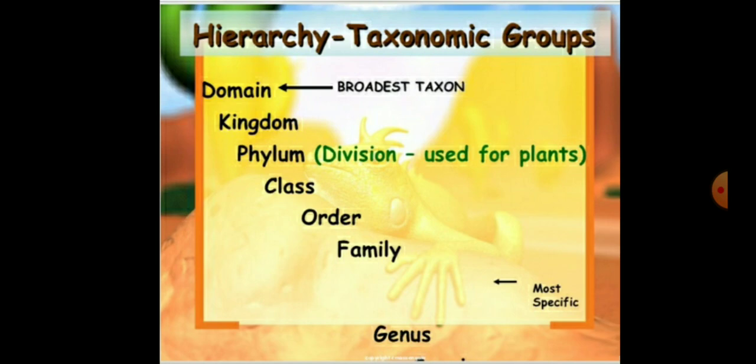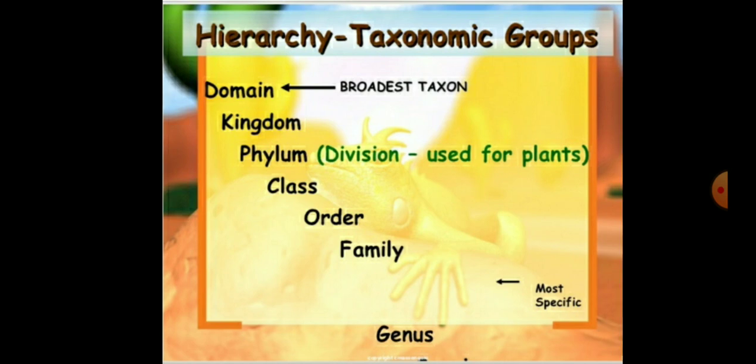The next category includes the related orders. For example, the Primata comprises monkey, gorilla, gibbon. These are examples of the class. The next higher category is the phylum. The classes comprising animals like fishes, amphibians, reptiles, birds, along with the mammals constitute the next higher category called the phylum. For animals we use the phylum, and for plants we use the division.